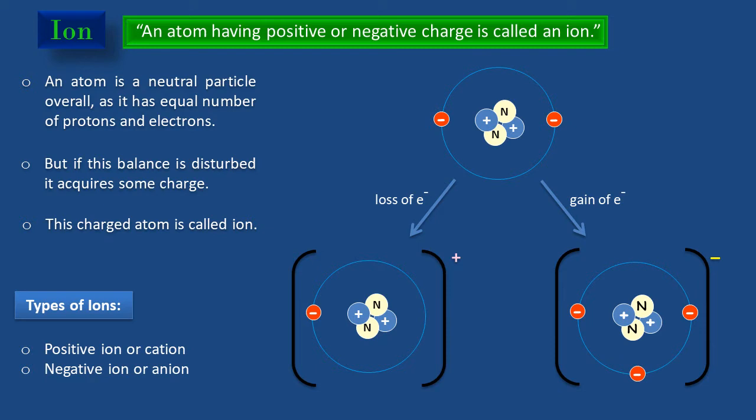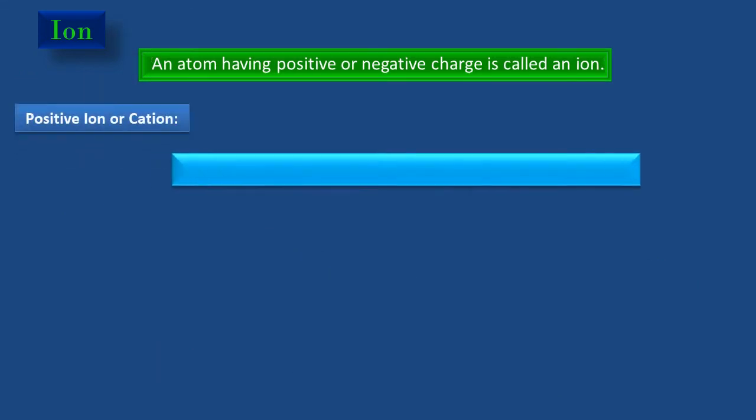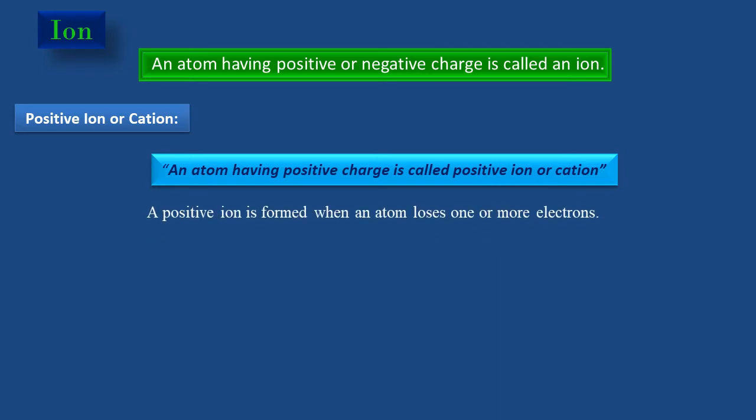Let's discuss them in detail. Positive ion. An atom having positive charge is called positive ion or cation. A positive ion is formed when an atom loses one or more electrons. This is shown by a general chemical equation in which a neutral atom A loses n electrons and acquires n positive charge.